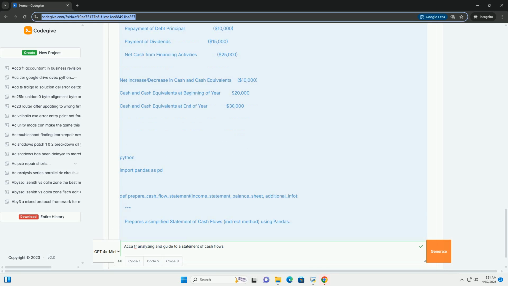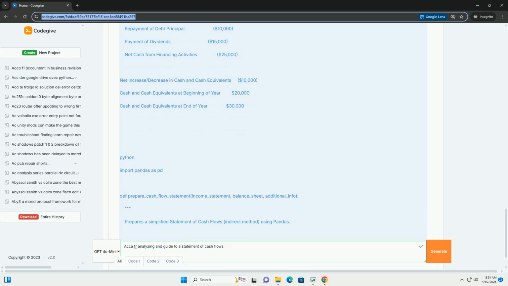Gains are subtracted from net income because they increased net income without increasing cash flow from operations. Losses are added back to net income because they decreased net income without decreasing cash flow from operations. These cash flows are classified in investing activities.